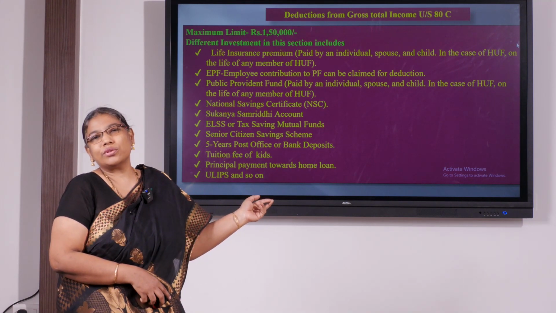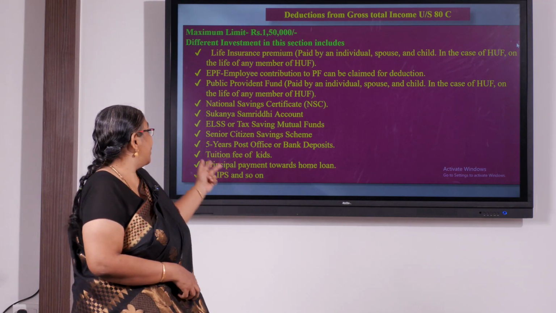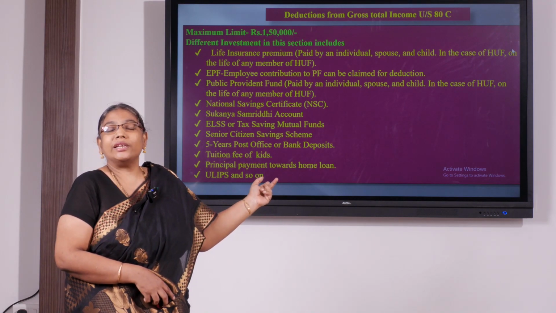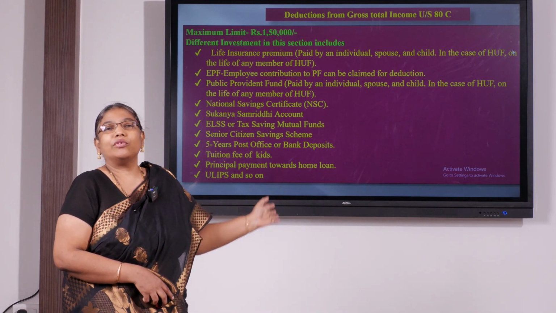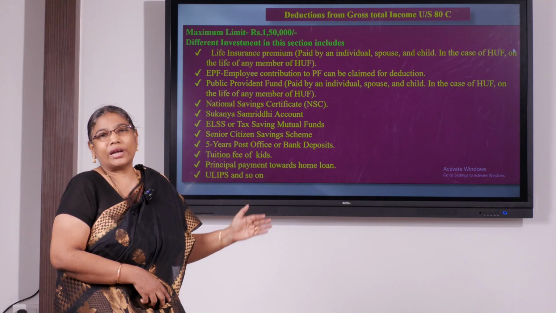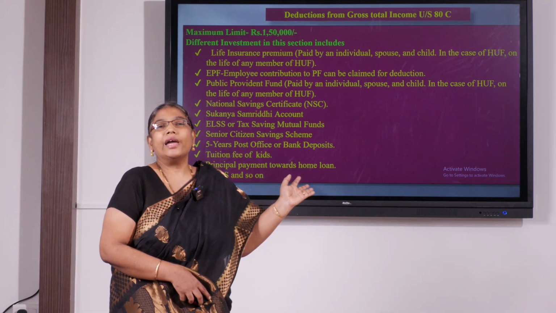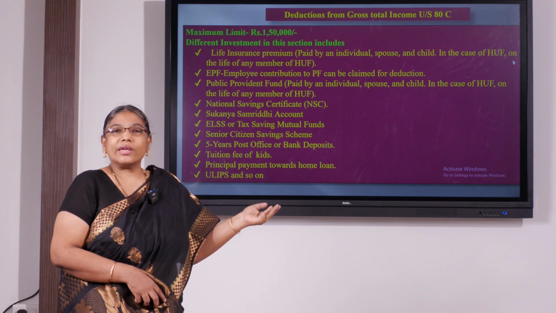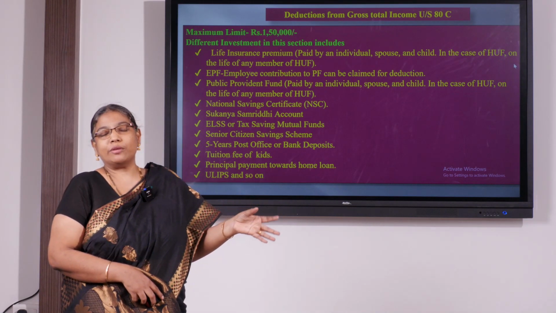So these are all the most common items. And now Sukanya Samriddhi account for the girl child, investment in the bank deposit for the girl child. All these are newly added items. So we have a list of around 19 to 20 items under 80C, and this includes investments as well as the payments that could be made by the assessee.